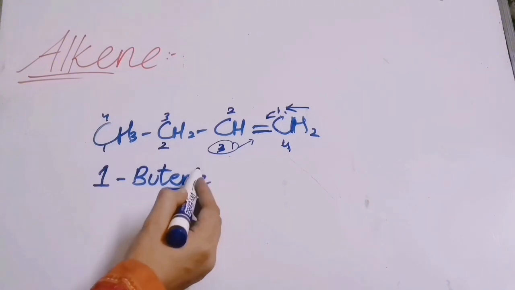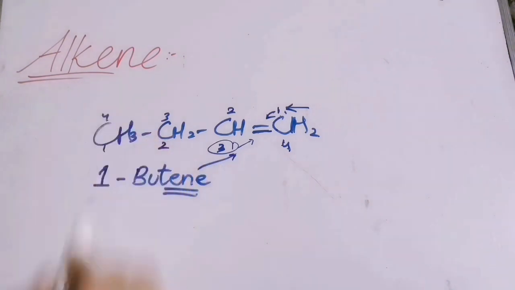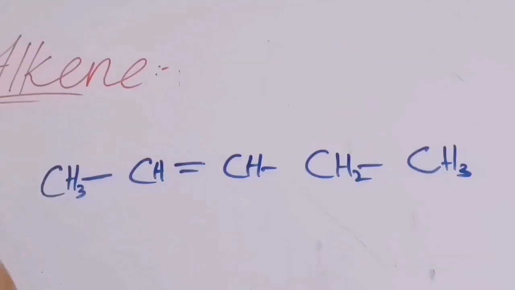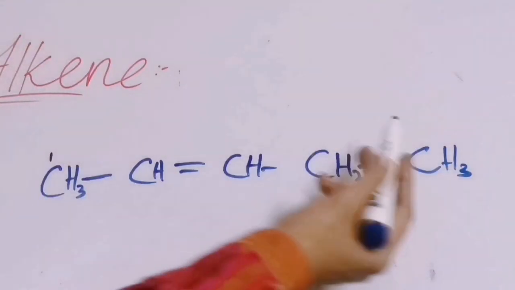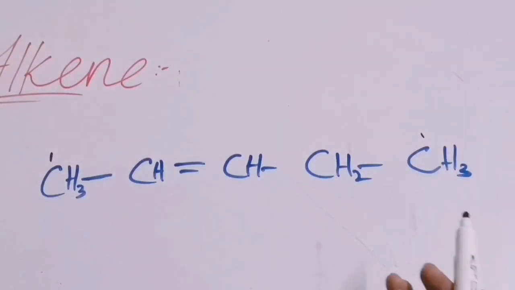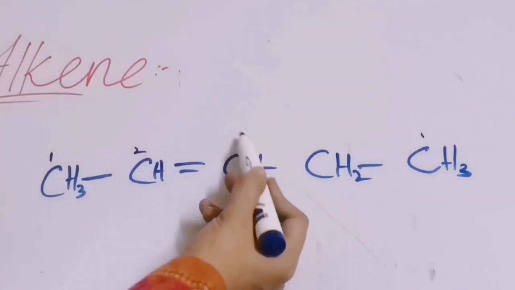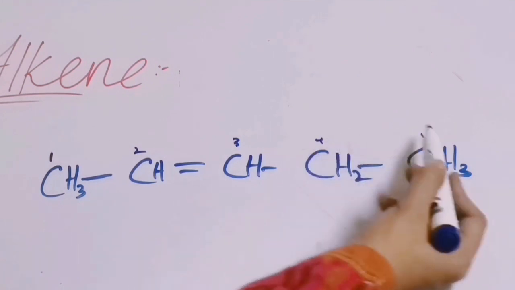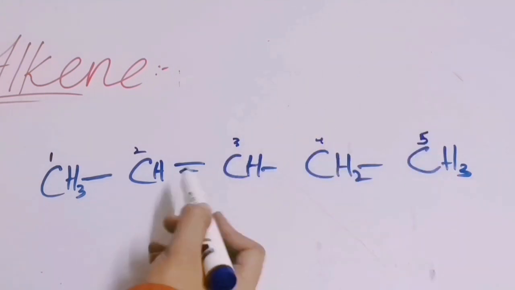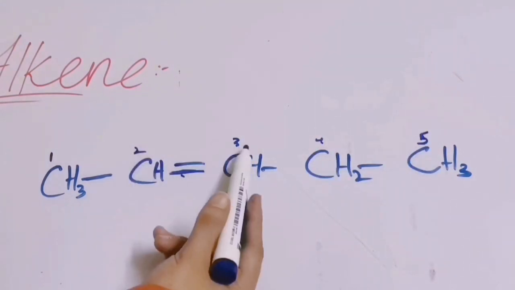And ene is representing the double bond, that in this compound a double bond is present. Let us see another example. Now I can write the numbering from this side as well as from this side. If I write the numbering from this side 1, 2, 3, 4 and 5, the double bond is present between 2 and 3.